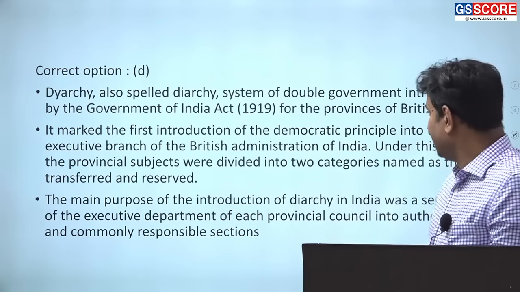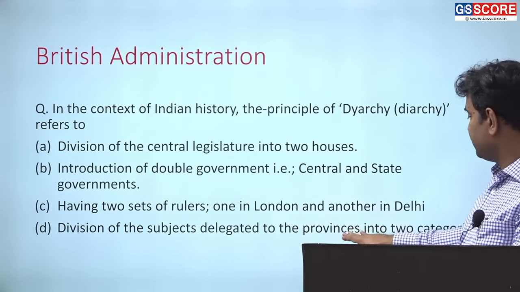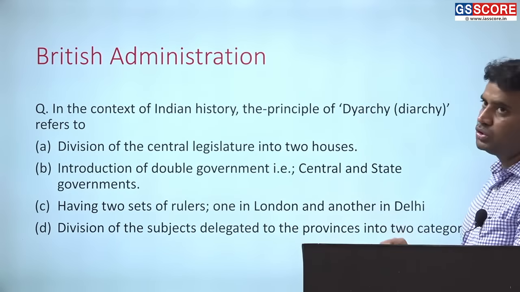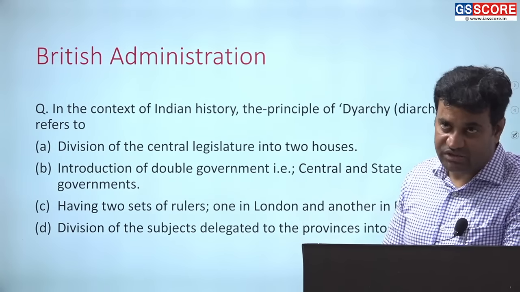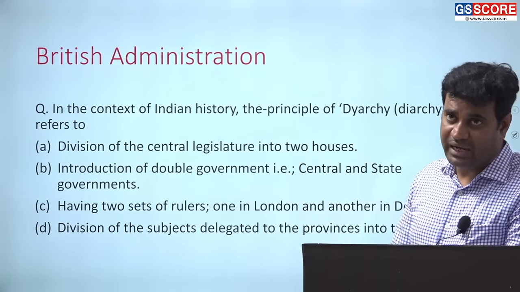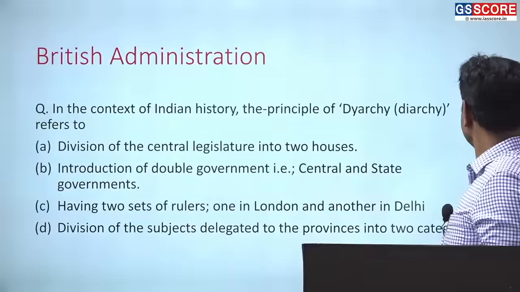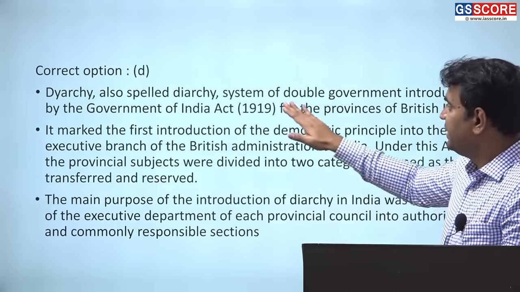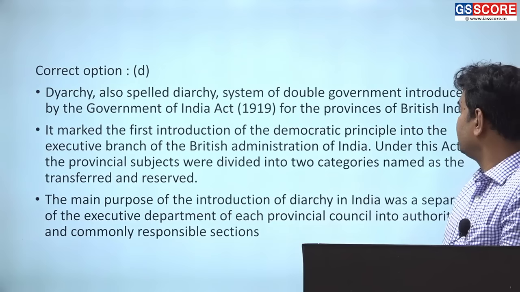Correct option is D, and D means again division of the subjects delegated to the provinces into two categories, that is transferred category and the reserved category. Clear? Reserved category laws could be made only by the Governor General's Executive Council. Transferred category, the laws could be made on those subjects by popularly elected ministers through general election. Clear? Now, diarchy, also spelled dyarchy, a system of government introduced by the Government of India Act 1919 for the provinces of British India.